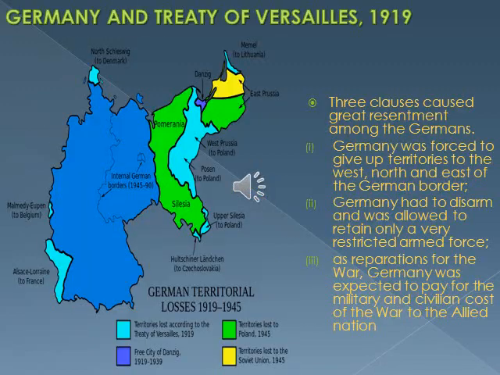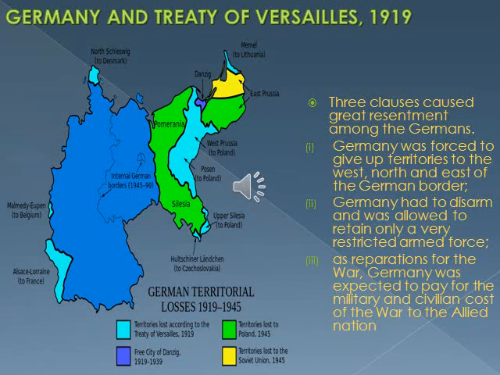Okay, so Germany under the Treaty of Versailles, 1919. The Treaty of Versailles, ending World War I, was signed in June 1919. Among the many points of the treaty, three in particular caused great resentment among the Germans.